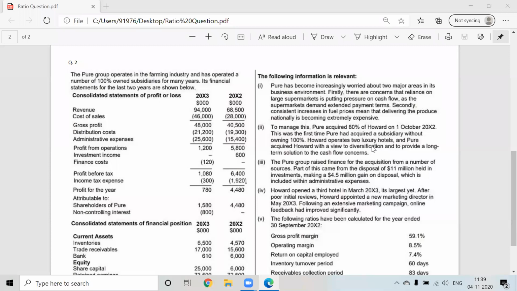In the first paragraph, all the subsidiaries are 100% owned, but here we are only owning 80% of the subsidiary. Now Howard operates 2 luxury hotels, and Pure acquired Howard with a view to diversify and to provide a long-term solution to the cash flow problems. Now guys, tell me, is Pure, the parent company, in the hotel industry?